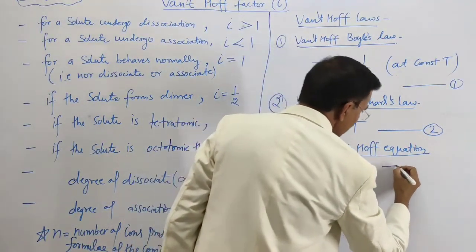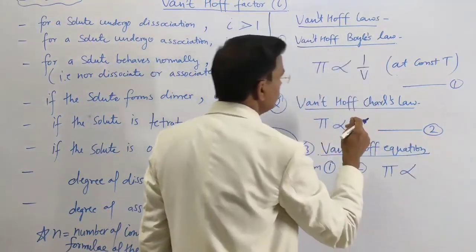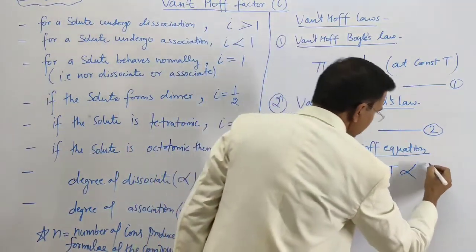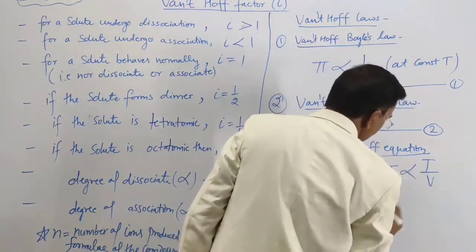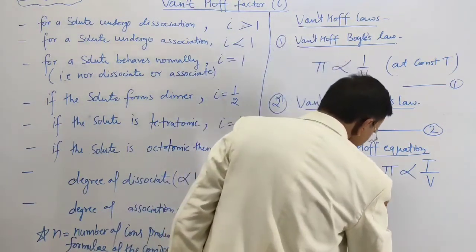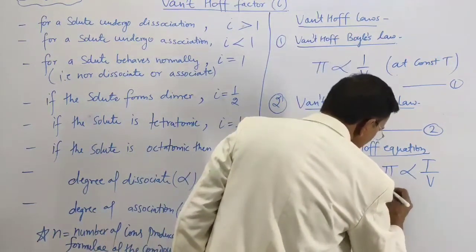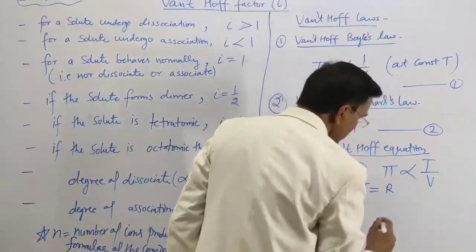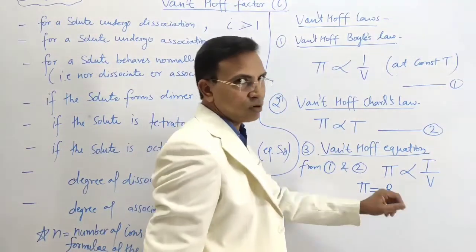The pi is directly proportional to T upon V. And if you are going to equate, a constant will be there, pi is equal to R, a constant R, that is the gas constant.